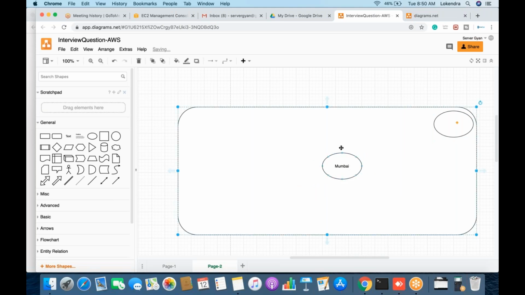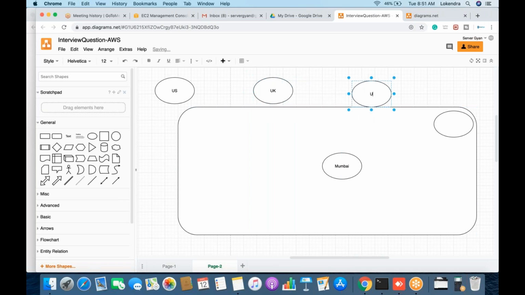Fine. Now all the users, maybe users are coming from around the world. Like someone is coming from US, someone is coming from UK, someone is coming from Australia, someone might come from Brazil, or maybe Ghana. So we have different types of users who are coming from different geographical regions.